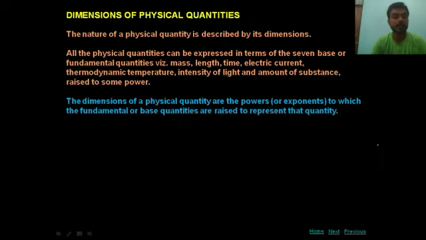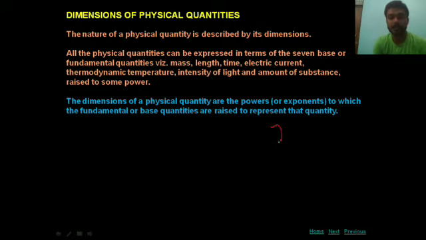Now see the next para. The dimensions of physical quantities are the powers to which the fundamental or base quantities are raised to represent that quantity. Here the dimension means the powers.